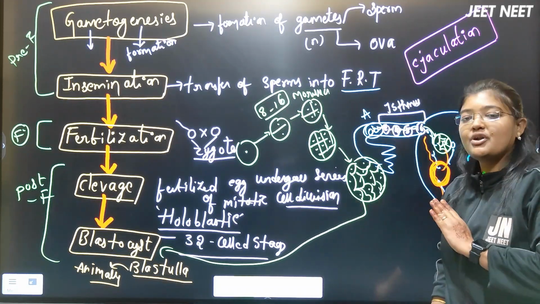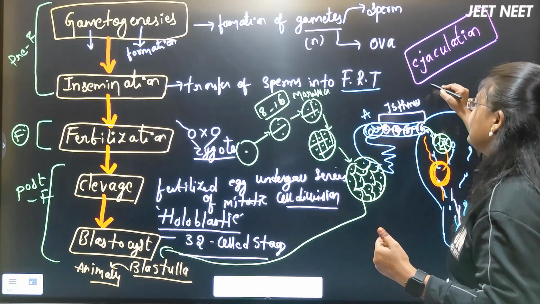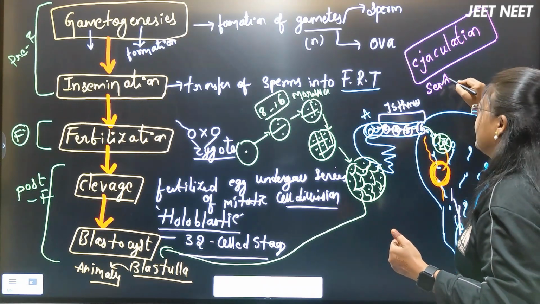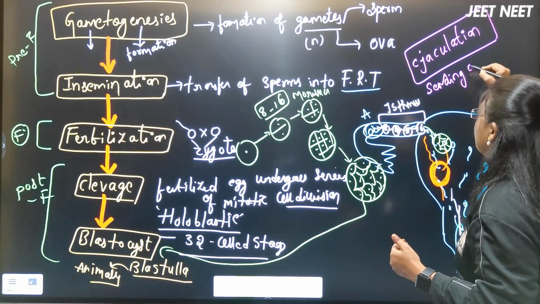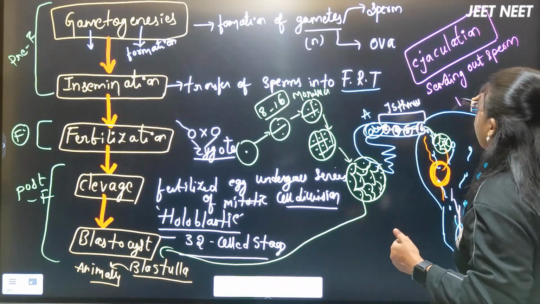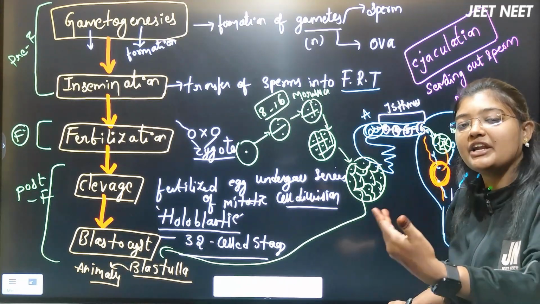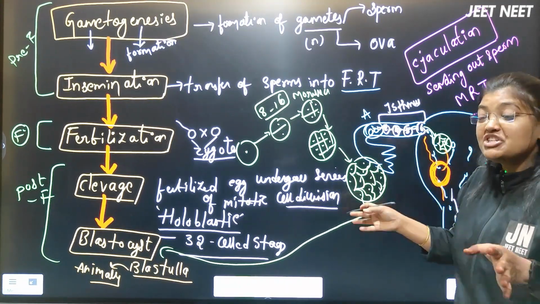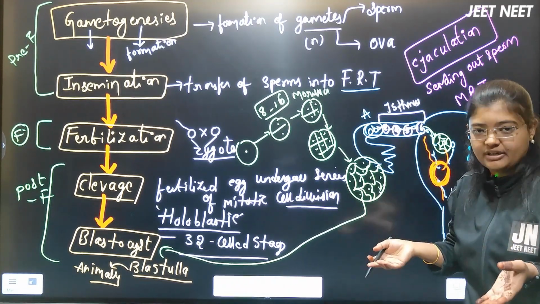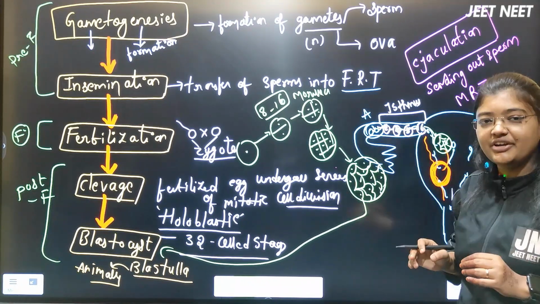No, both are not the same actually. Ejaculation is nothing but sending out sperms from the male reproductive tract. They are just flushing their sperms out of their body, right? We consider that process ejaculation.